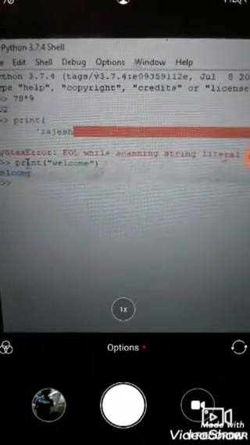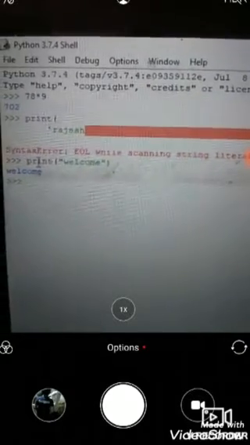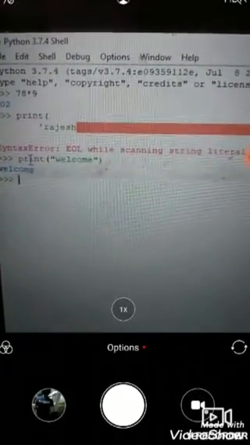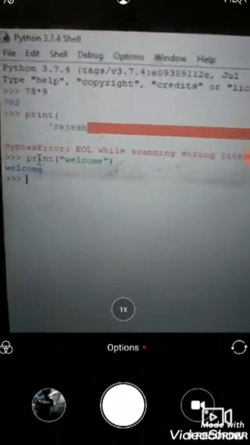So you can see whatever we want, we can directly write in simple English language and Python gives us the result.